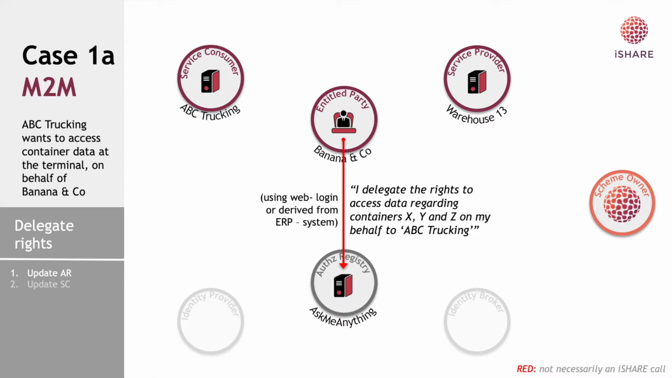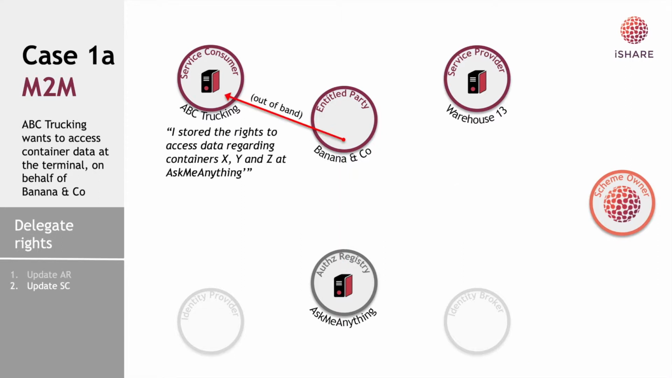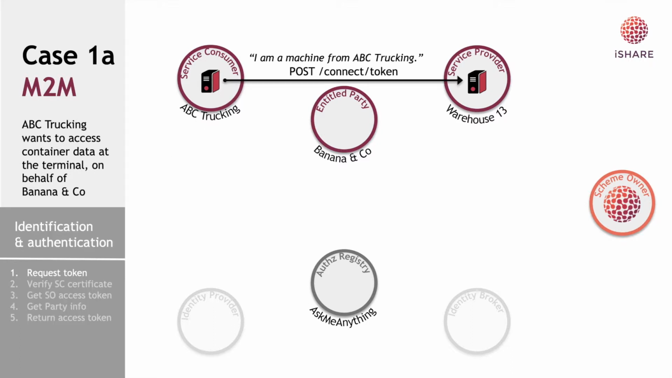We see that Banana & Co. delegates the rights to access data regarding containers X, Y, and Z to ABC Trucking. And it will also update the service consumer that it has stored these rights to access data regarding containers X, Y, and Z at AskMeAnything. And this is also, of course, not an iSHARE call. Now the actual use case starts, where ABC Trucking will try to get the container data from warehouse 13.